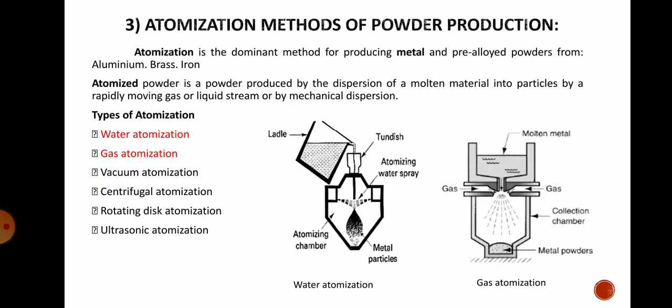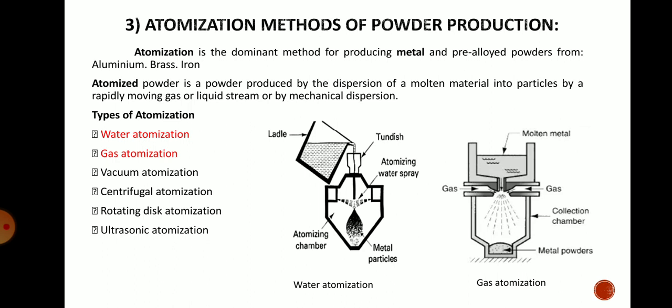Next is the atomization method of powder production. Atomization is the dominant method for producing metallic powders and pre-alloyed powders also, of aluminum, brass and iron. So these three metallic powders as well as their alloy powders can be formed by the atomization process. Atomized powder is the powder produced by the dispersion of molten metal into particles by a rapidly moving gas or liquid stream or by a mechanical dispersion.